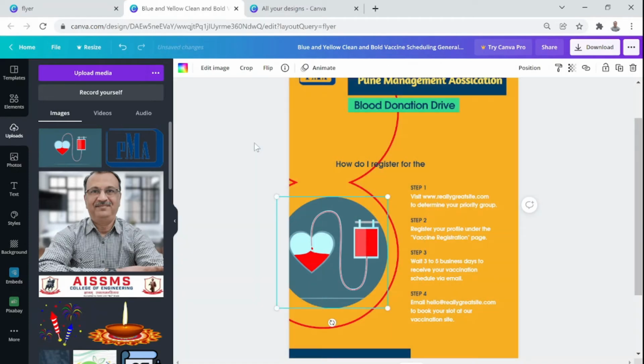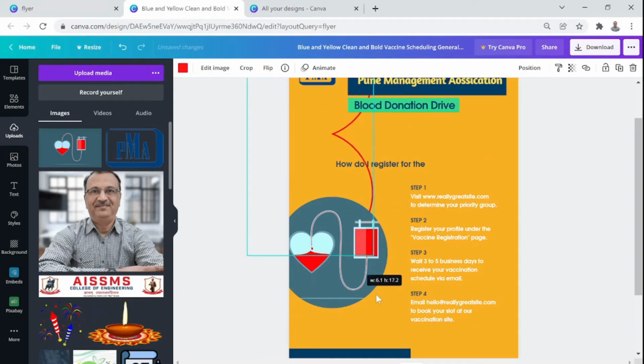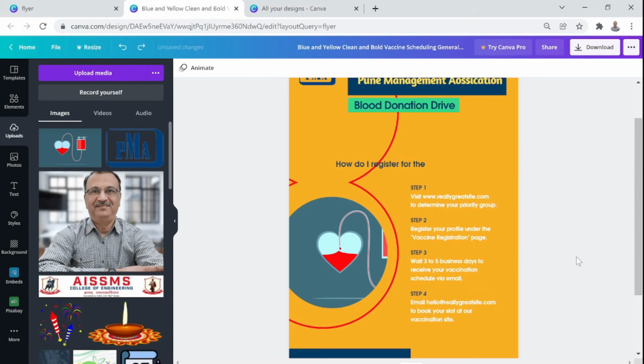Otherwise, the red figure of 8 in which it is getting embedded, can that be resized? Yes, this can also be resized. The moment you click here, you will get these corners and edges. You can do this. You can move it to a different location. All of that you can do.